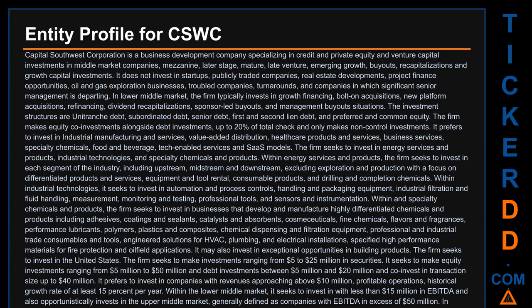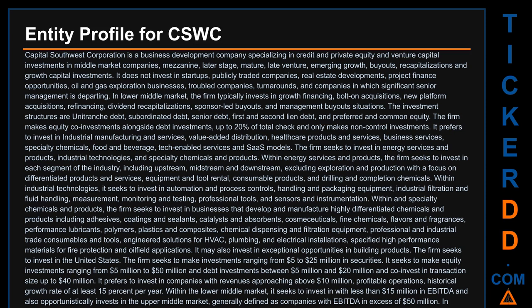In lower middle market, the firm typically invests in growth financing, bolt-on acquisitions, new platform acquisitions, refinancing, dividend recapitalizations, sponsor-led buyouts, and management buyouts situations. The investment structures are unitranche debt, subordinated debt, senior debt, first and second lien debt, and preferred and common equity. The firm makes equity co-investments alongside debt investments, up to 20% of total check, and only makes non-control investments.